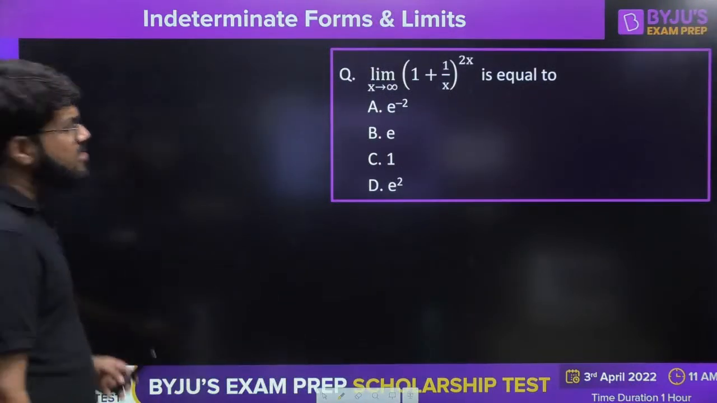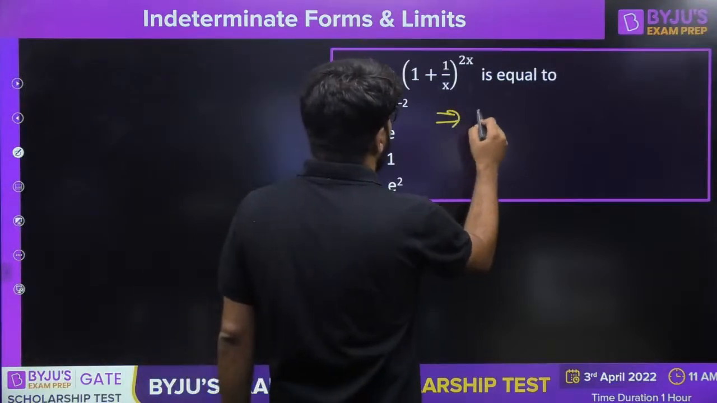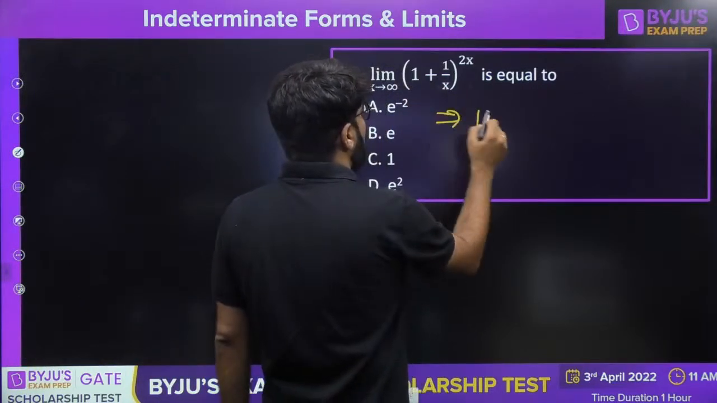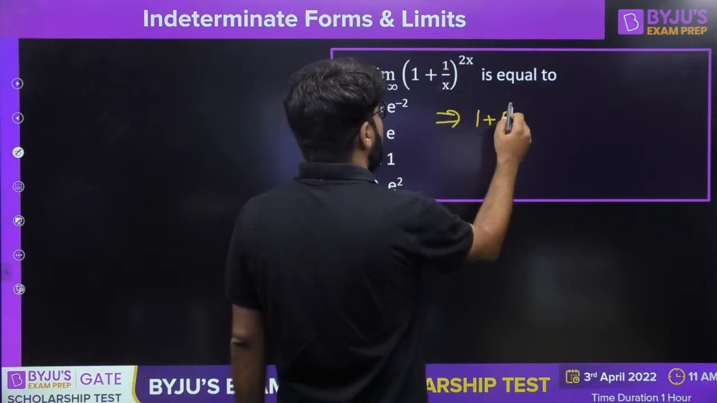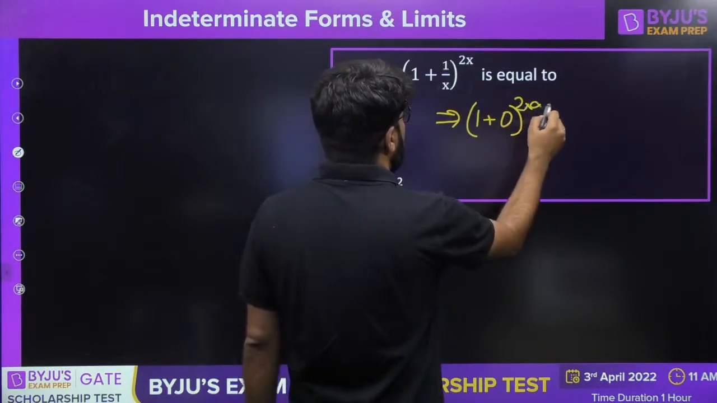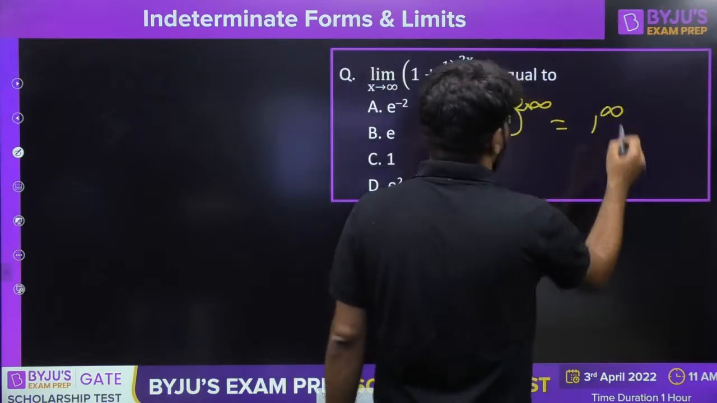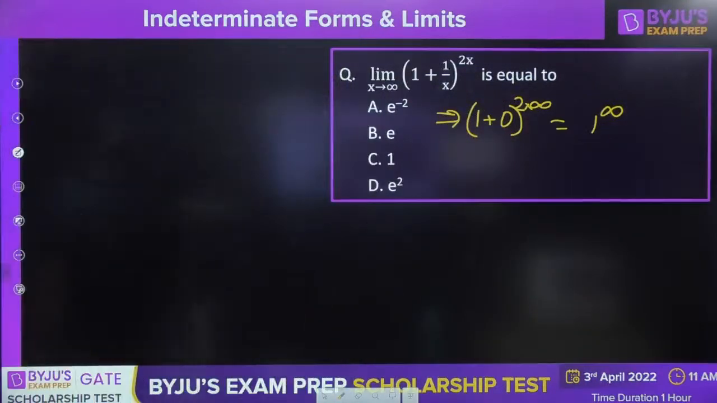Now that is of the form 1 raised to the power. 1 plus 1 upon infinity, that is 0, raised to the power 2 into infinity. That is basically 1 power infinity form. Correct, guys? This is of the 1 power infinity form.